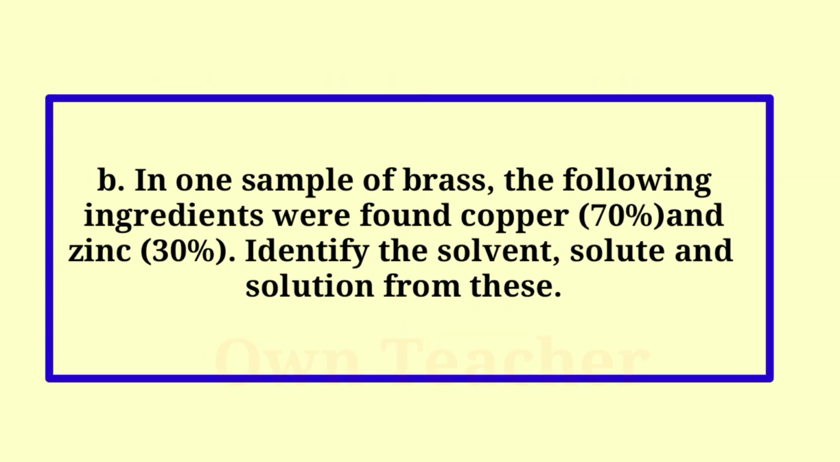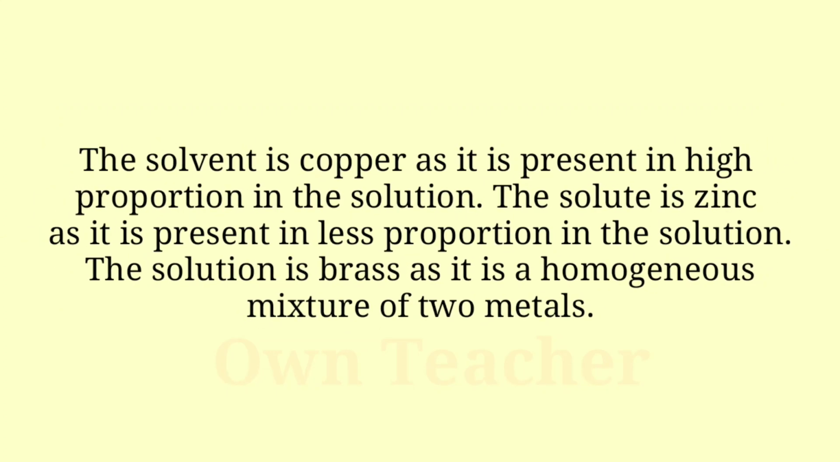B. In one sample of brass, the following ingredients were found: copper 70% and zinc 30%. Identify the solvent, solute and solution from these. The solvent is copper as it is present in high proportion in the solution. The solute is zinc as it is present in less proportion in the solution. The solution is brass as it is a homogeneous mixture of two metals.